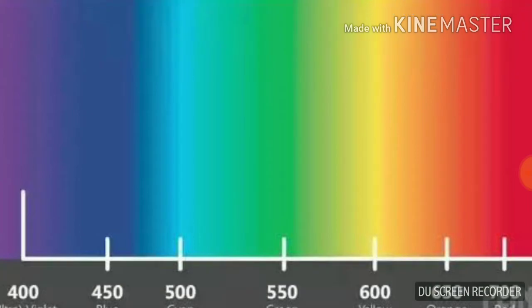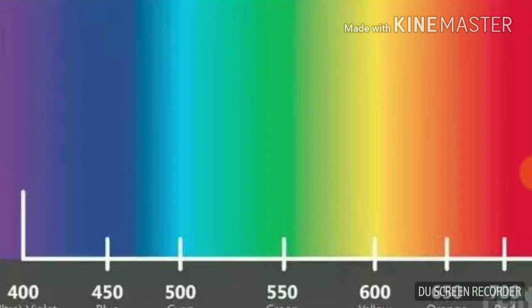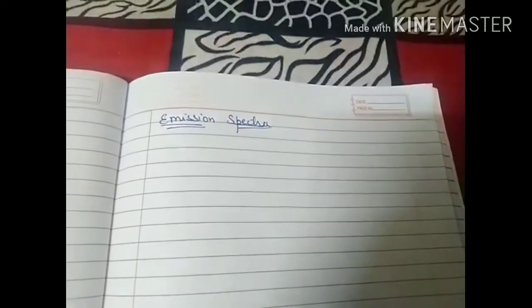The branch of science which deals with the study of spectra is known as spectroscopy, and the instrument with which we can separate radiations of different wavelength is known as a spectroscope. I am repeating it: the instrument used to separate radiations of different wavelength is known as a spectroscope. Now we'll discuss types of atomic spectrum: one is the emission spectrum and another is the absorption spectrum. So the next topic is emission spectrum.